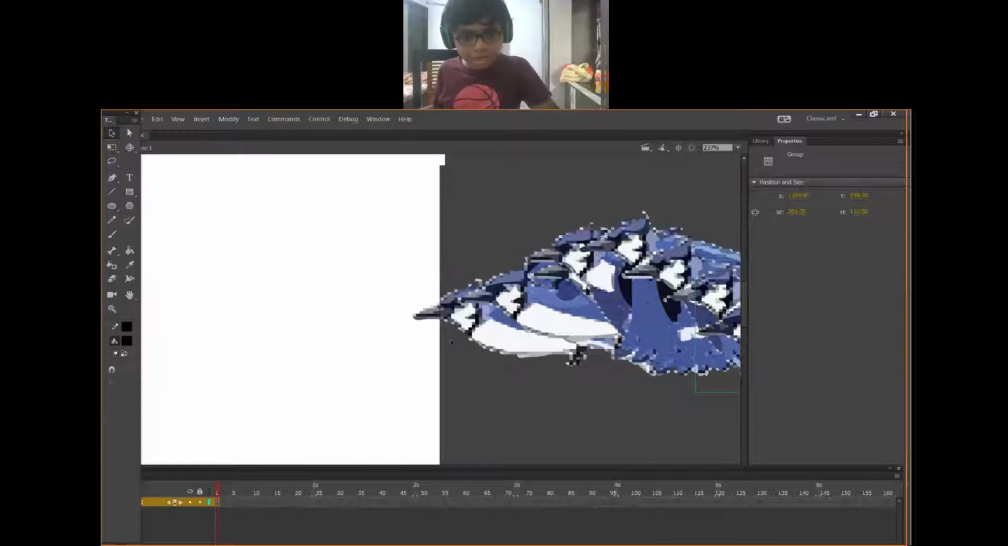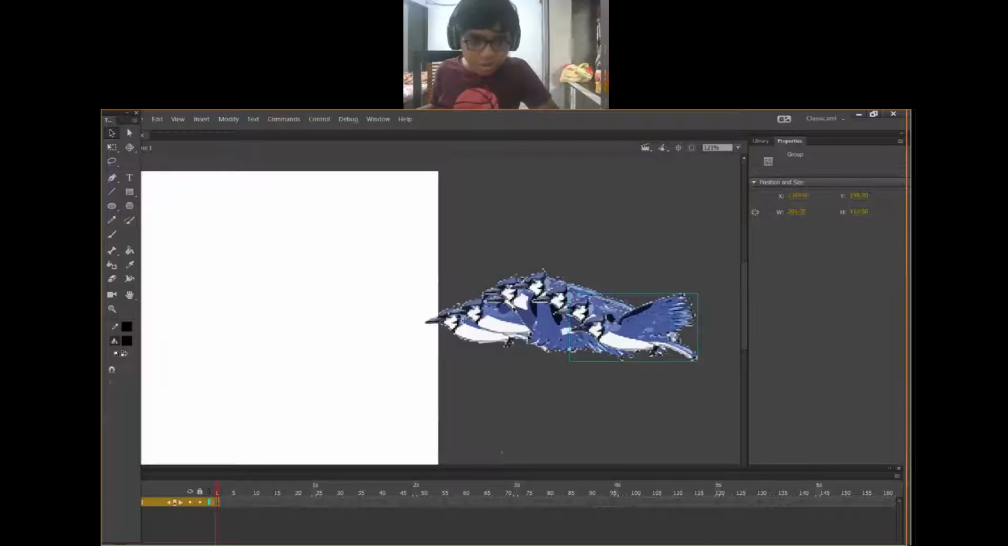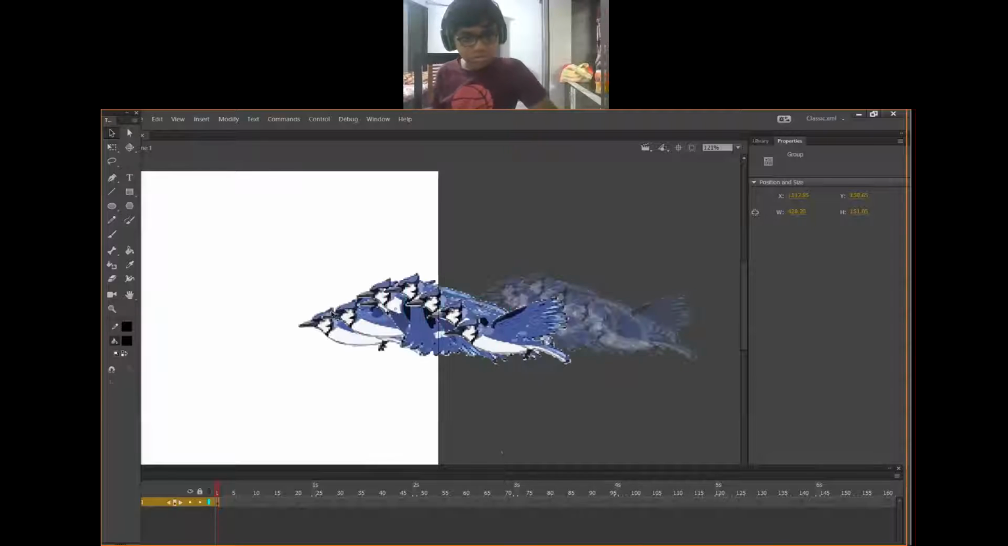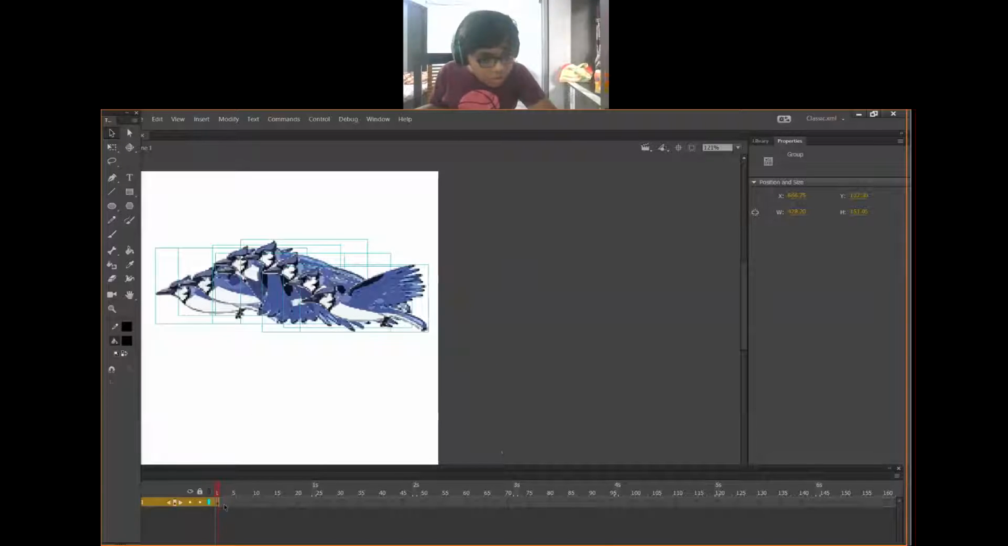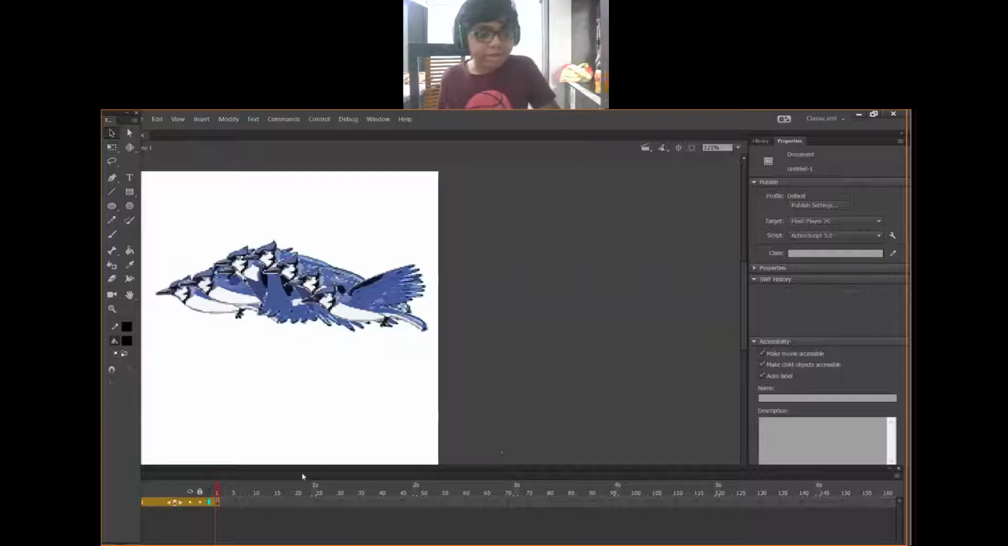Now, how many birds are there in this? One, two, three, four, five, six. Then select the whole bird and move it to the stage. There are one, two, three, four, five, six, seven, eight, maybe eight birds. So press F6 eight times. One, two, three, four, five, six, seven, and eight.